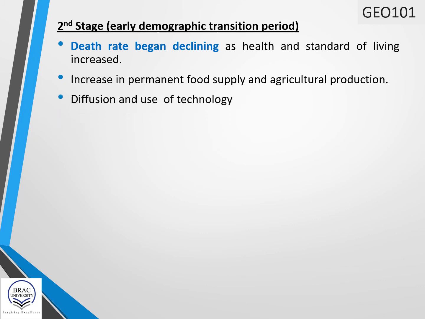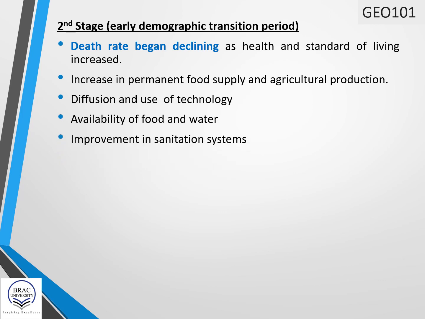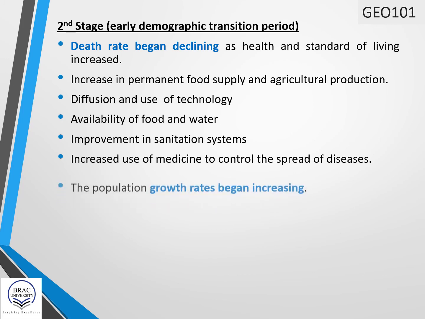And there is diffusion and use of technology in this stage. Availability of food and water. And there is huge improvement in the sector of sanitation. Increased use of medicine to control the spread of diseases is responsible for the decline in death rate.